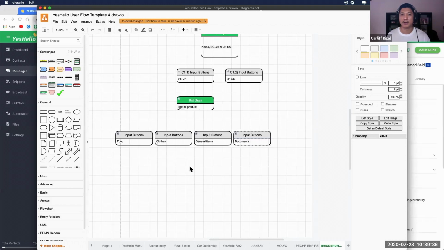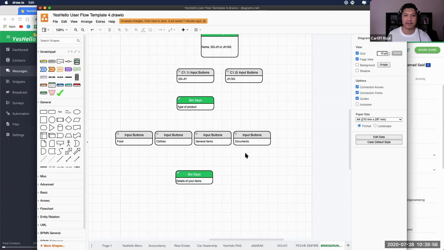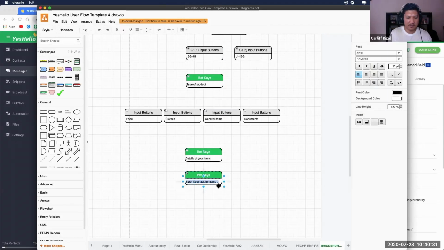All right, great. Can I have some details of your items? So it doesn't matter, the documents, general clothes, whatever it is. Over here we already know the segment, kind of. So now we want the details. So what are the details? Now we want to ask for a description of items, right?